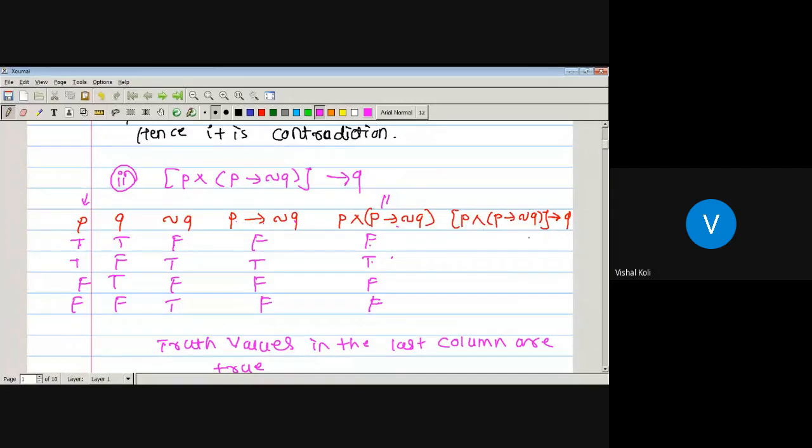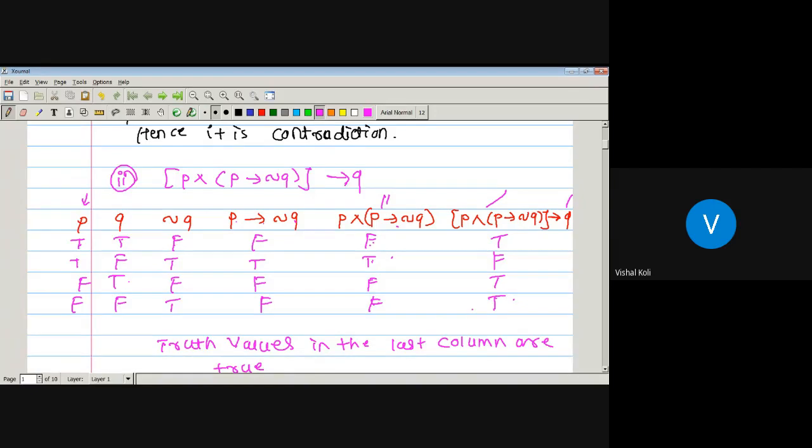Now P and P conditional negation of Q conditional Q. This will be false whenever this will be true and this will be false. So first true, true. This will be true and this will be false. Therefore, here we get false. And this will be F, this will be again T. And this will be F, this will be F, again T.